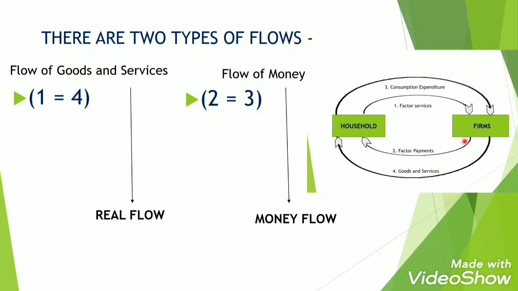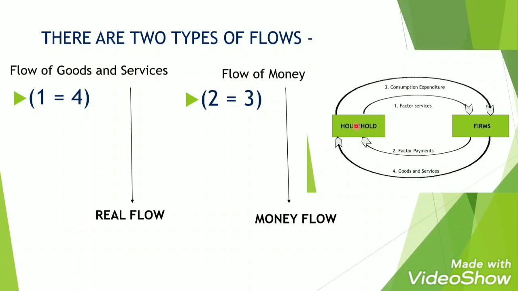You see factor payments. That means from firms, the money is paid to the household sector in reward of their services which they are producing to the firms, isn't it? We are working. The household sector is giving its services, so in exchange of that, it will receive its payments. Here, the flow of money is taking place from firms to household.